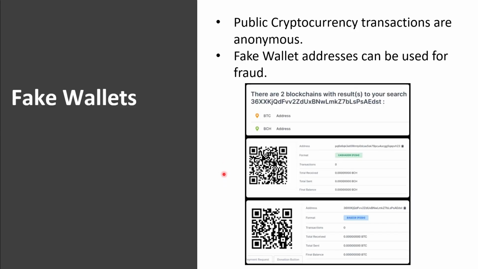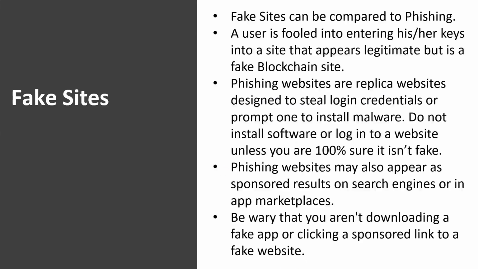So if cryptocurrency is sent to a fake wallet or an incorrect wallet, again, it is permanent, and that cryptocurrency is lost. So always know and always be careful about the other actor in the transaction, and always be aware of the possibility of fraud.